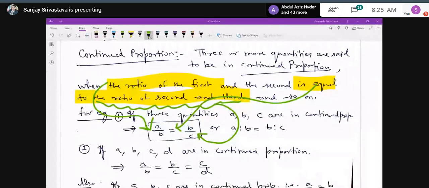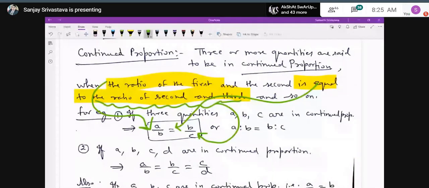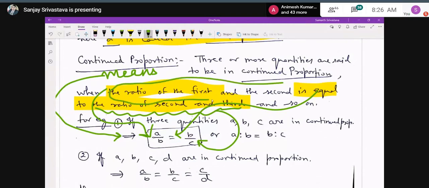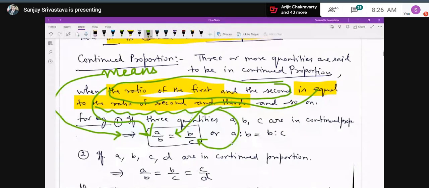Sir, Rachit. Okay. Like boy, I am telling you, if it is written that A, B, C are, suppose, three quantities in continued proportion, it means A upon B, the ratio of the first two terms, where A is the antecedent and B is the consequent, is equal to B upon C. Means the consequent of the first ratio will become the antecedent of the second ratio, and C is already the third quantity, so it will become the consequent. Have you understood now?